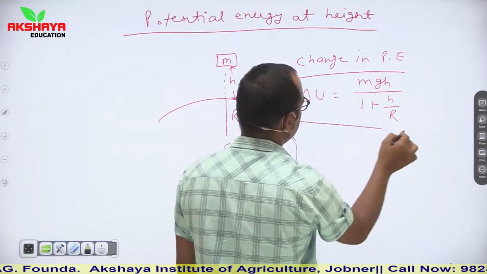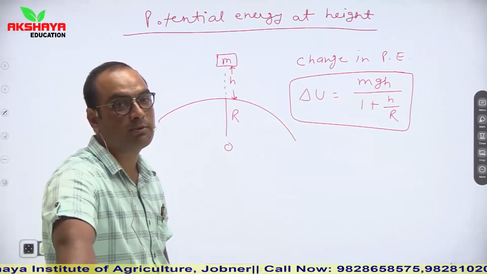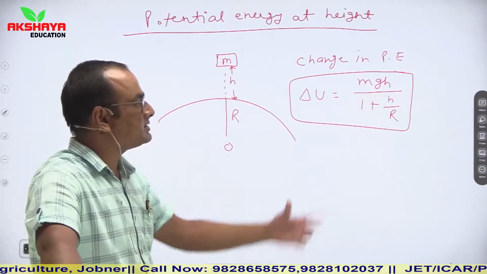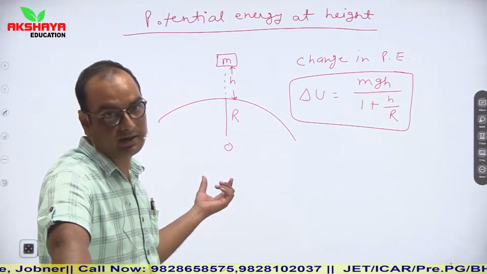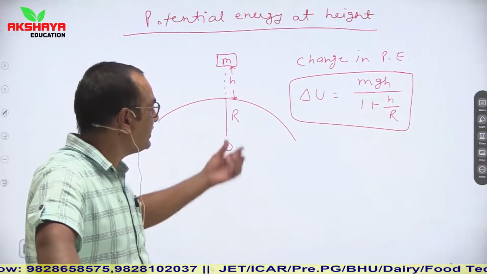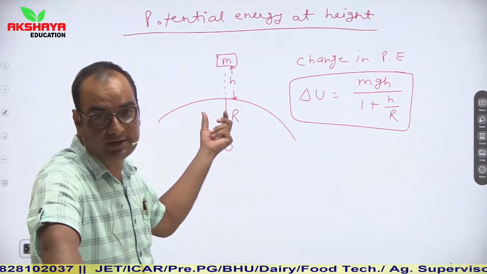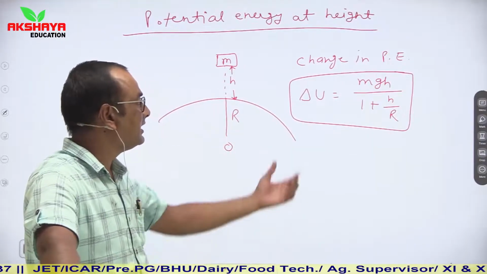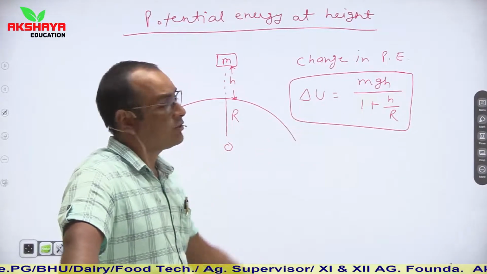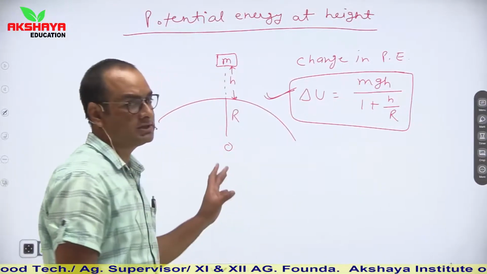So you have to remember this formula for question solving. Del u is equal to mgh upon 1 plus h upon r, where h is the height, r is radius of Earth. If we consider that this height is much smaller with respect to radius of Earth, then in that situation this formula will be that del u is almost equal to mgh. So you have to remember this relation directly. So this is the first thing.